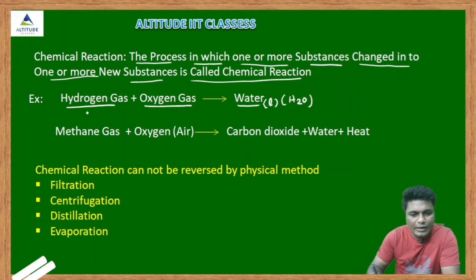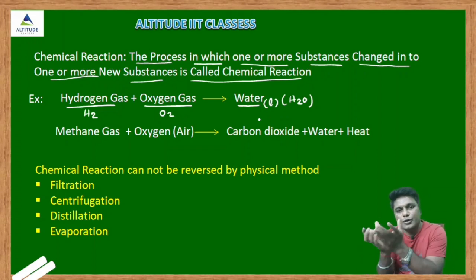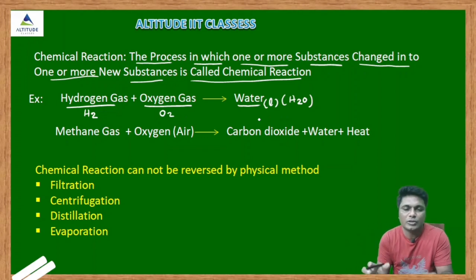Here see, the composition of water is H2O, but hydrogen gas means what? That is H2 gas. Oxygen gas means O2. See, their chemical composition, hydrogen and oxygen, changed into H2O. So this process is known as chemical reaction. Two substances are reacting with each other and they produce new products, new compound, totally new. The properties of the compound are not similar to the reactant. This is called what? Chemical reaction.